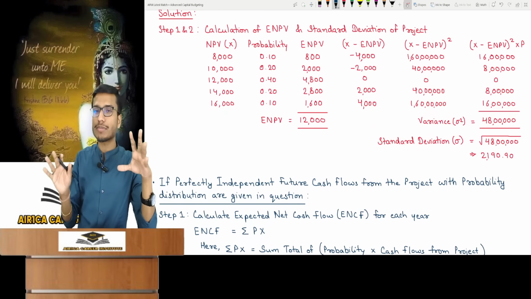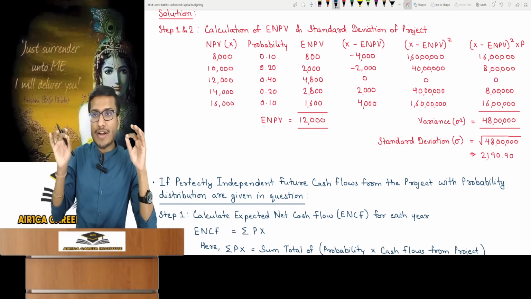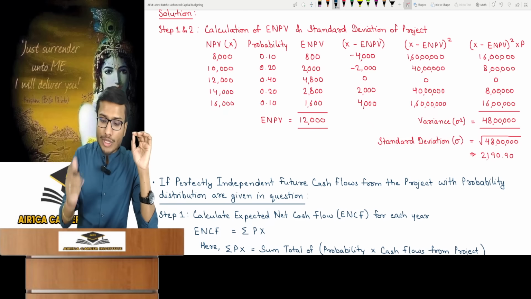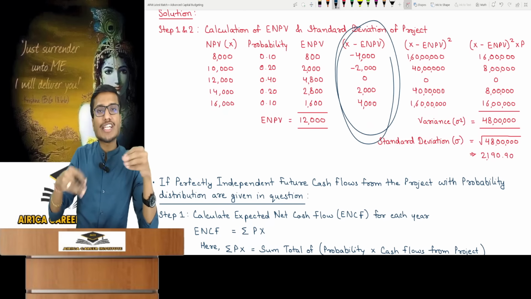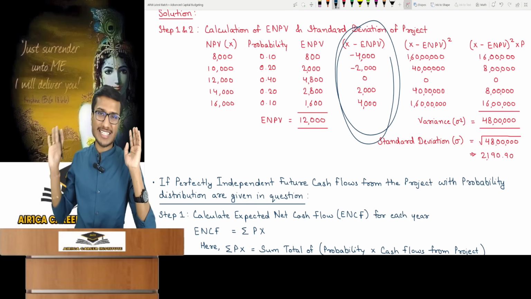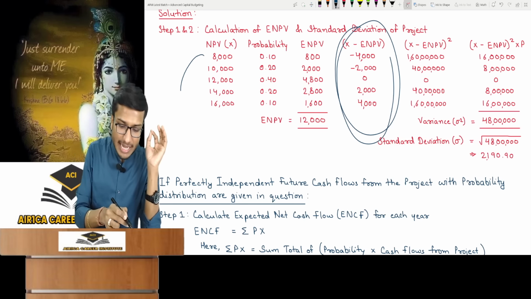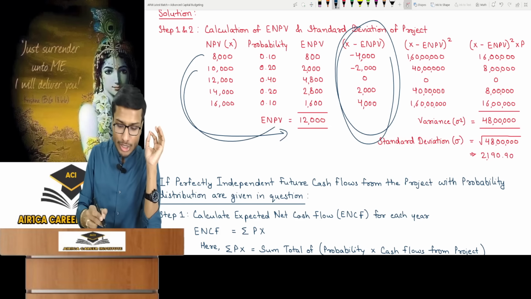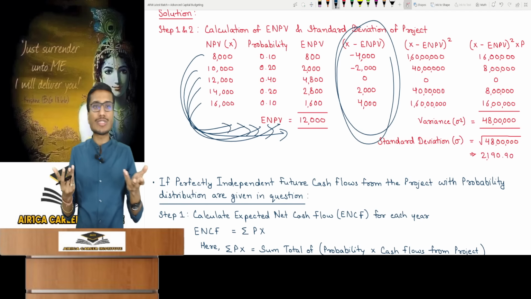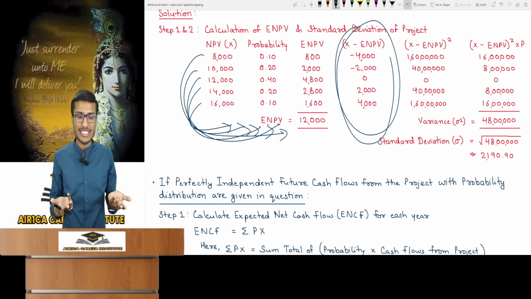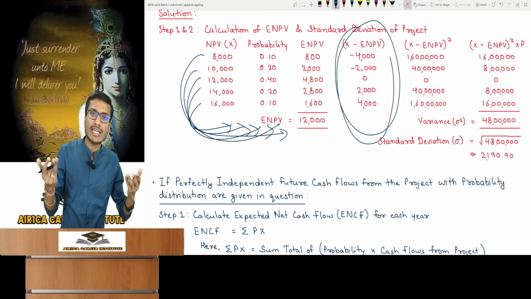This exam question is very easy for you to understand now. But still, you make some silly mistakes while calculating the deviations. You calculate deviations wrong and then everything is 0. How do you miscalculate? You need to look at deviation from NPV to ENPV. Logically, these are the only deviations possible. These are the deviations we can see according to the future. That's it, logically. But in the exam, we are in such a hurry that we make a silly mistake.